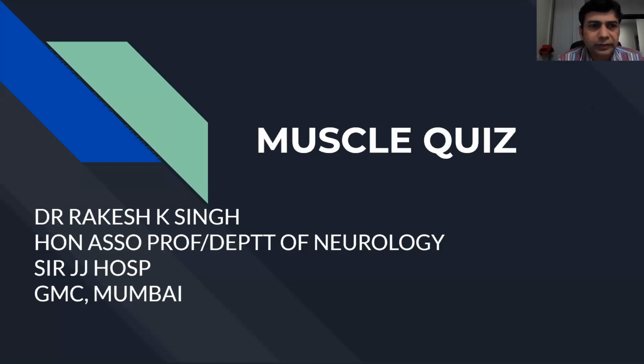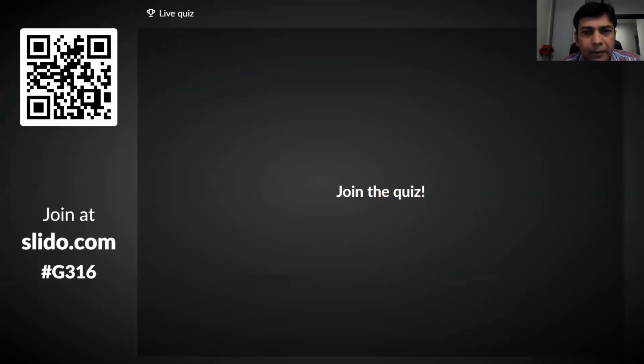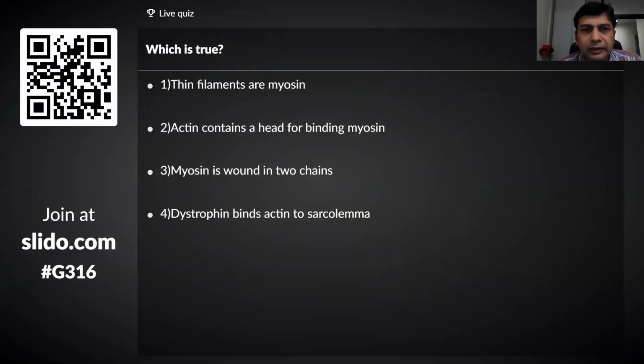So the first question, which is true? This is a very basic question. Now you have to pick the true statement. Thin filaments are myosin. Actin contains a head for binding myosin. Myosin is wound in two chains, and dystrophin binds actin to sarcolemma. So choose the correct answer. Now it will come, so join the quiz. And this is the question. You will get 30 seconds to answer.